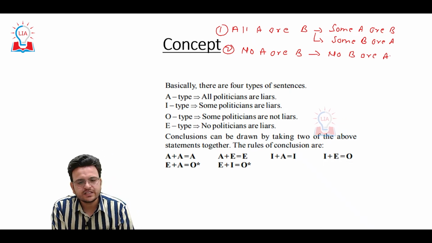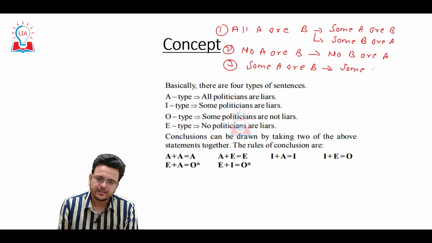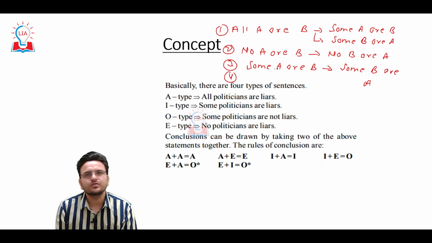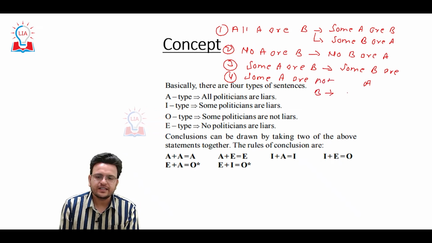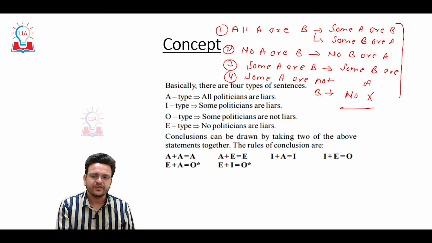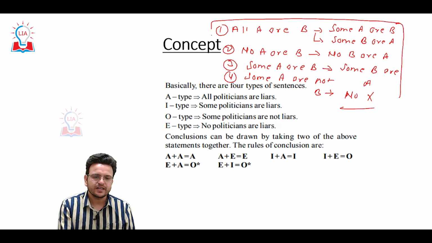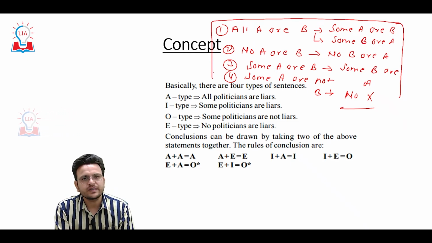The third thing is "some A are B"; we can conclude "some B are A." Whenever "some A are not B," we can say that no conclusion can be drawn. So these four things are very, very important. First of all, we have to understand these four things. Once we understand them, questions become very easy.